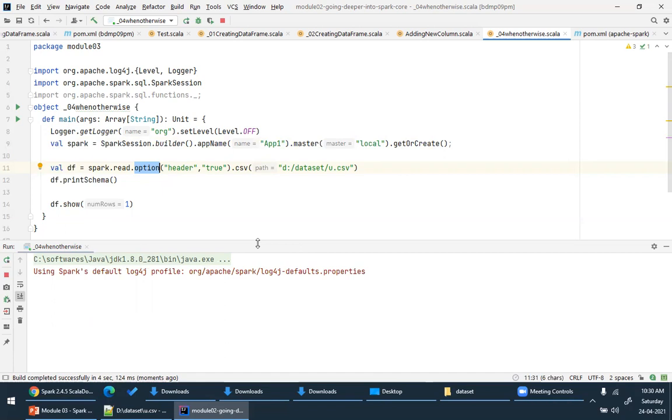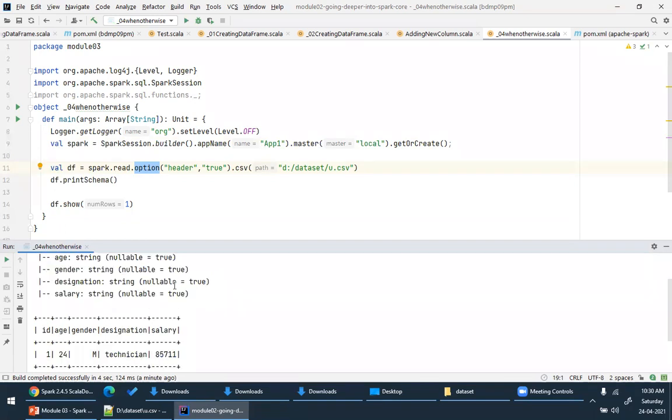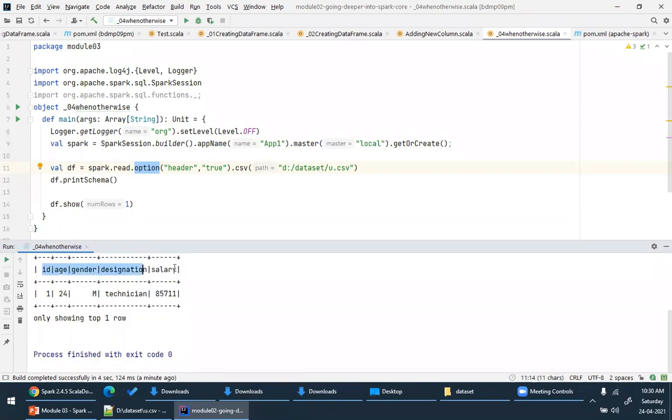Yeah, now can you see this? It has taken the first row as the header and the column names. Okay, now what is my use case? My use case is very simple. I want to expand this gender. If I see M, I want to expand it to male. That is my use case, right? So let's start working on that.